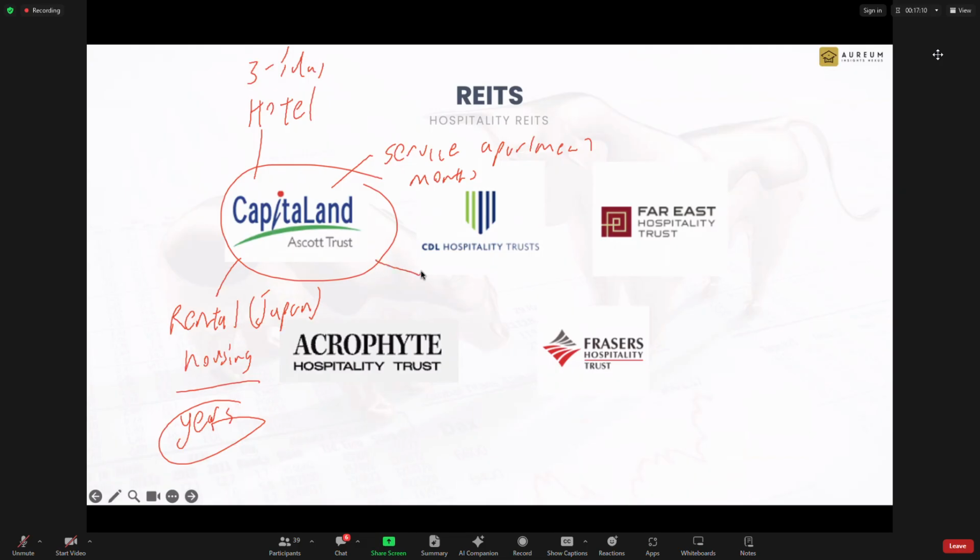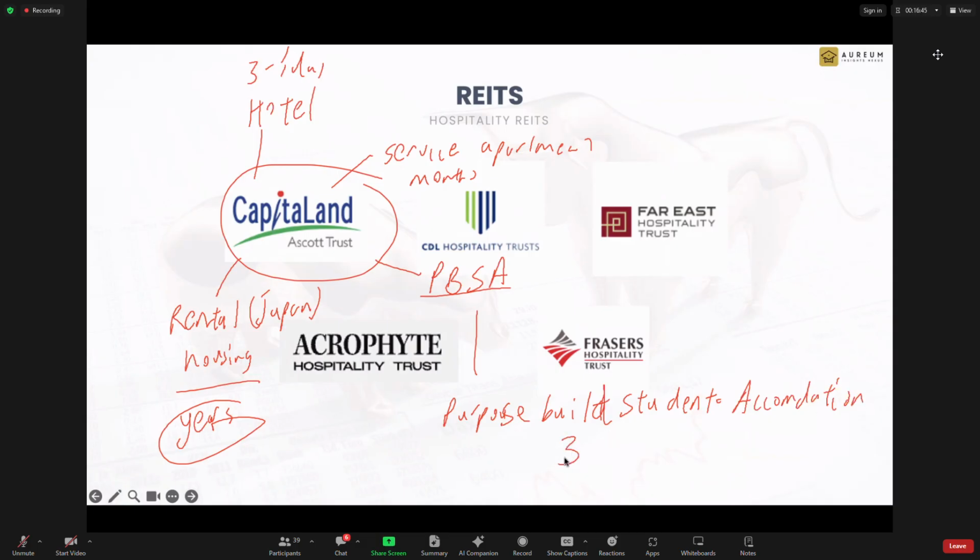And plus another one is PBSA. For those who don't know what PBSA is, it stands for Purpose Built Student Accommodation. Or you can say the hostel, in a way.